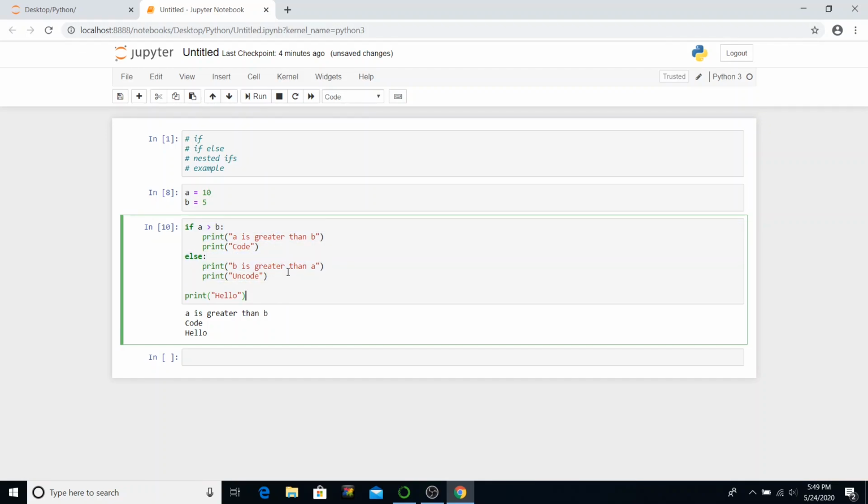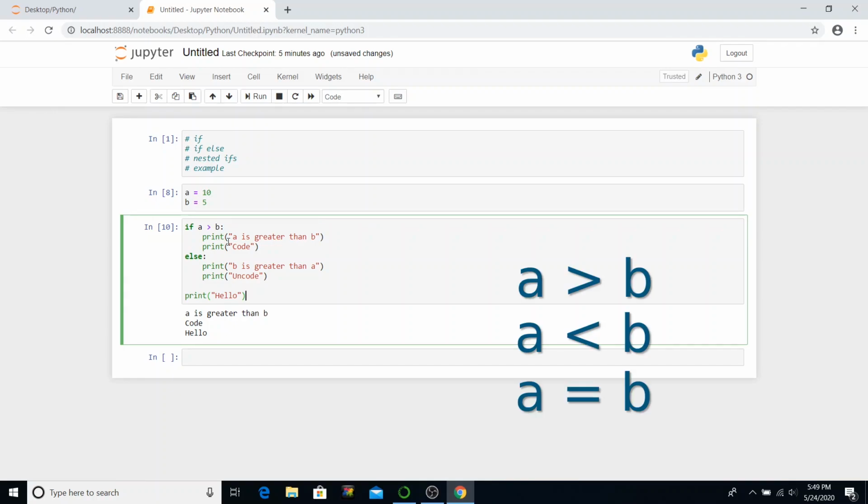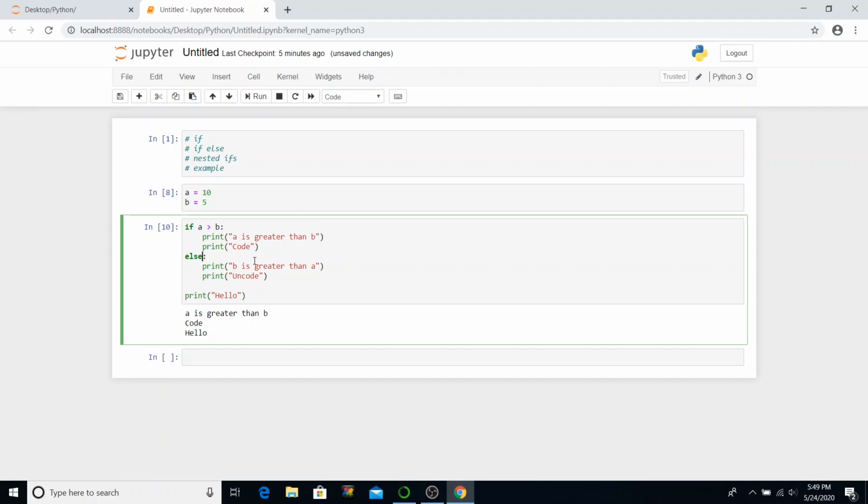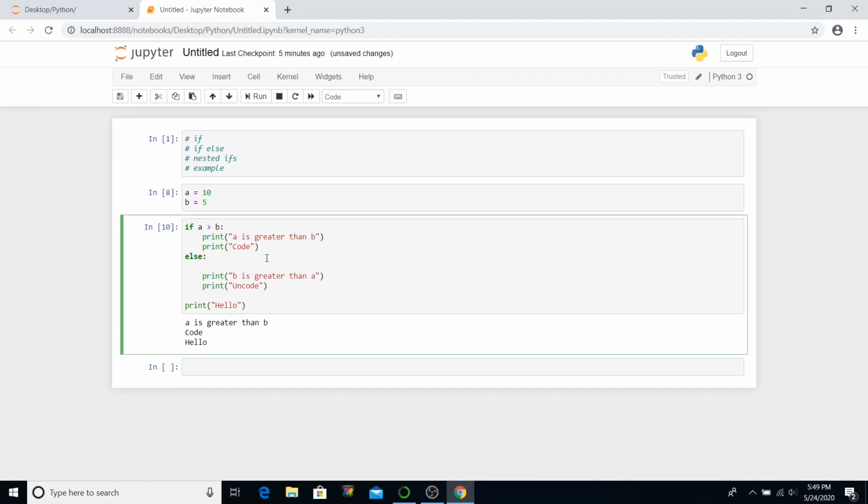So another thing that you can do in if else is nest them together. So within one if else you can write multiple ifs or multiple if else. So what if I want to compare a and b more precisely? If not only if a is greater than b and b is greater than a, but I also want to check if a is equal to b. So there are 3 checks: a is greater than b, b is greater than a, or a is equal to b. So what I can do here is, in my else part, I will add another if a is greater than b, and change the first if to a is equal to b.